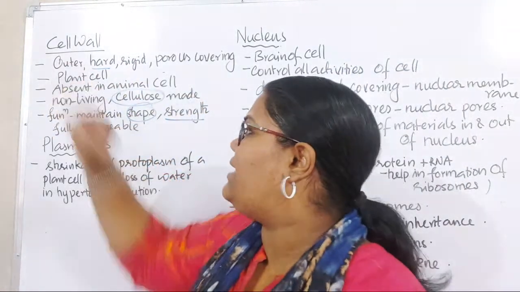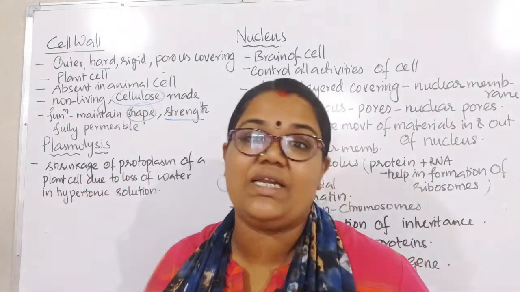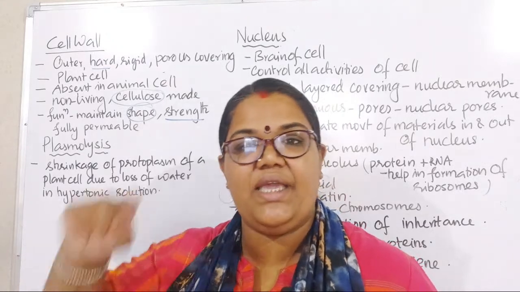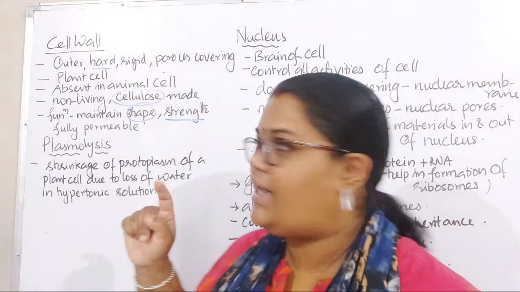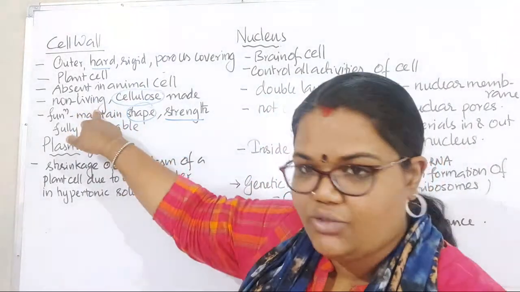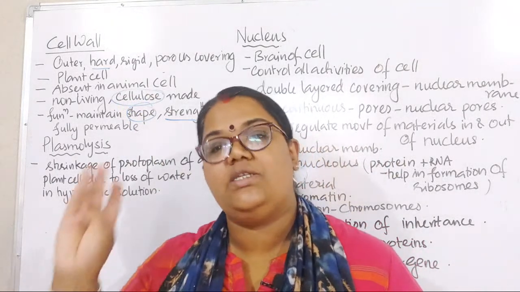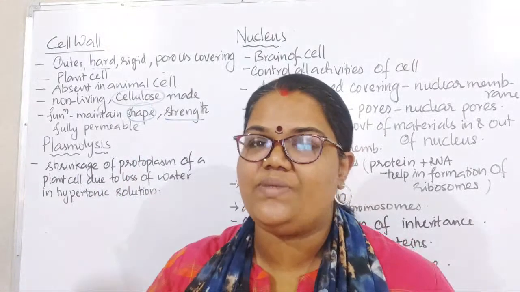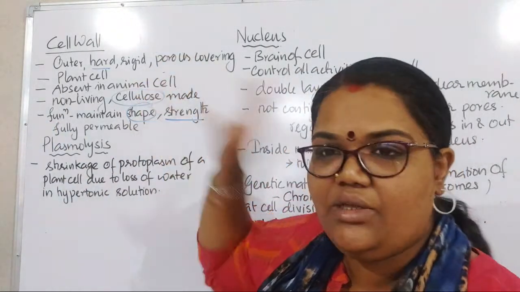It's for the plant cell and it is absent in the animal cell. The animal cell has the outer covering, the plasma membrane. But the plant cell, besides the plasma membrane, has another covering which is called the cell wall. It is non-living, made up of cellulose. What is its main function? Shape maintenance, strength maintenance, and allowing all substances to go inside and outside, so it is fully permeable. This is the main thing you have to understand.